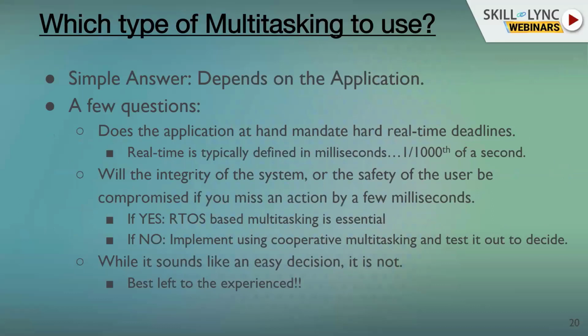Okay. So then, as a designer, which type of multitasking should we use? The simple answer is it depends on the application. Now, you have to look at a few things. You have to look at whether the application itself mandates hard real-time deadlines.